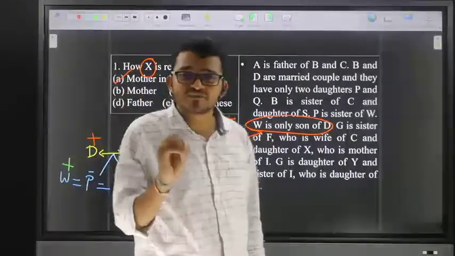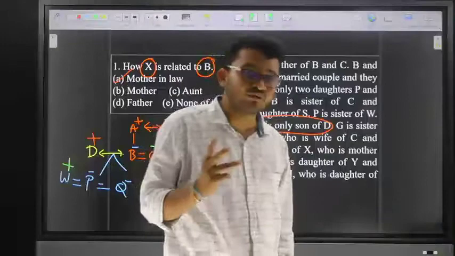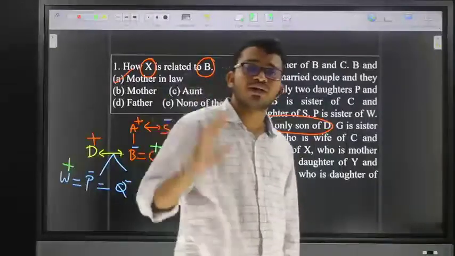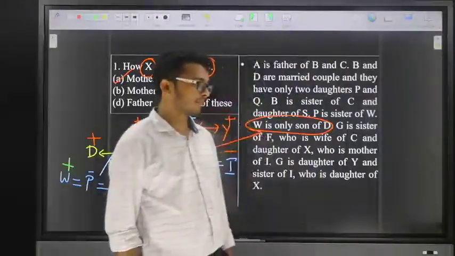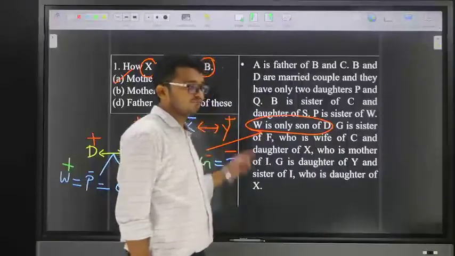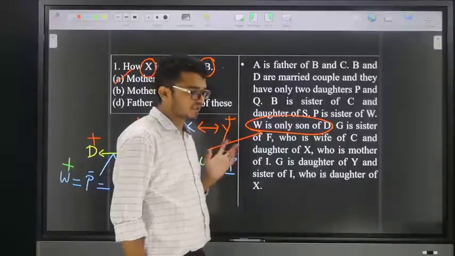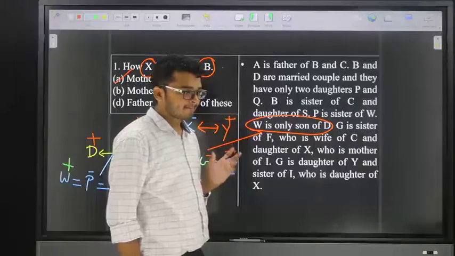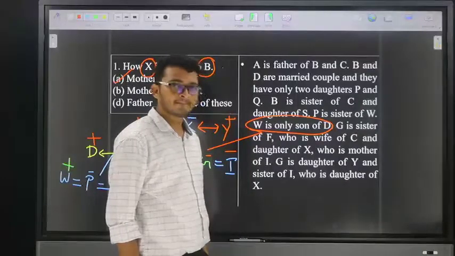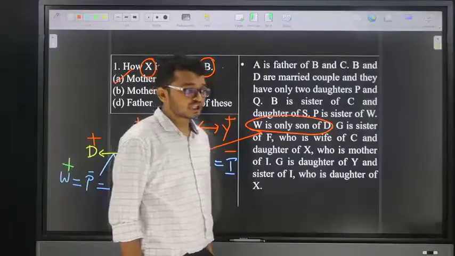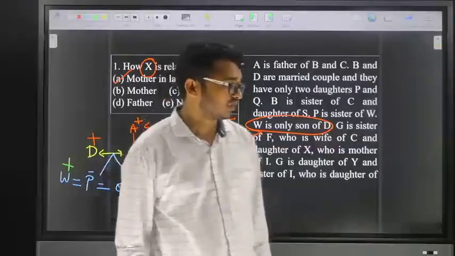Friends, in this puzzle form, is there any doubt? Yes or no? Then give your comment. If not, I will go for the next model, coding form. But this model is very, very important. Friends, yes or no? Give your comment. I will go for the next model.